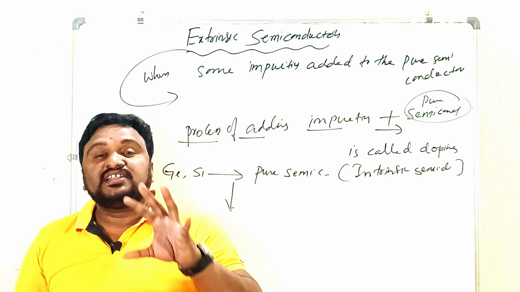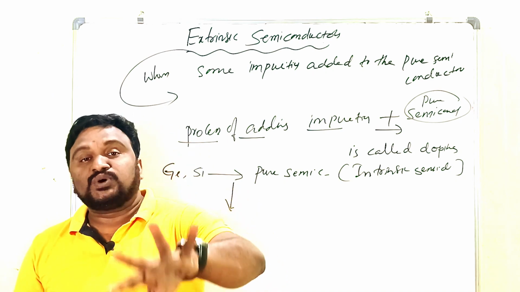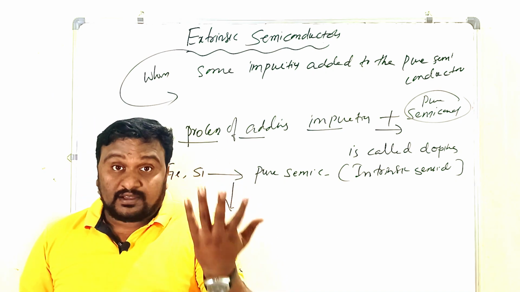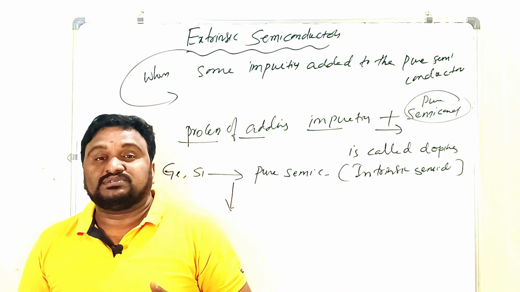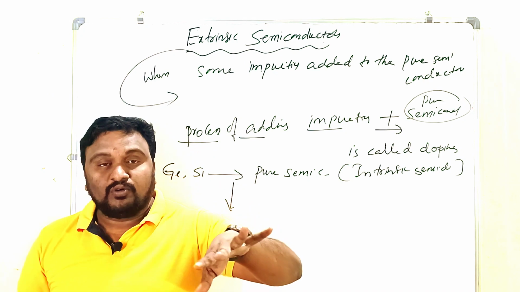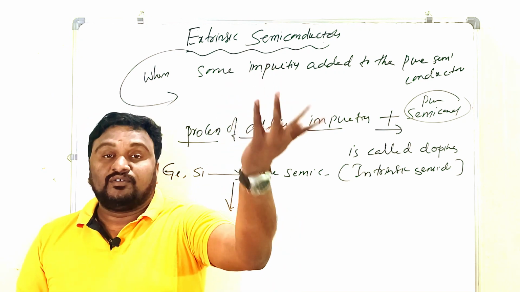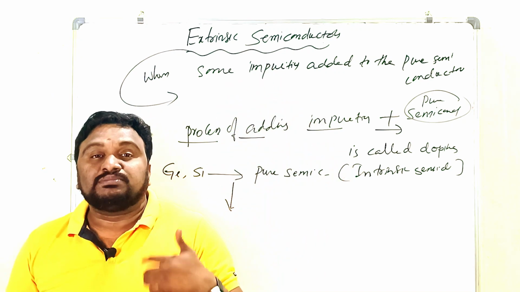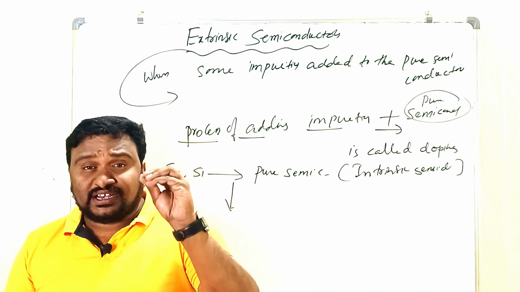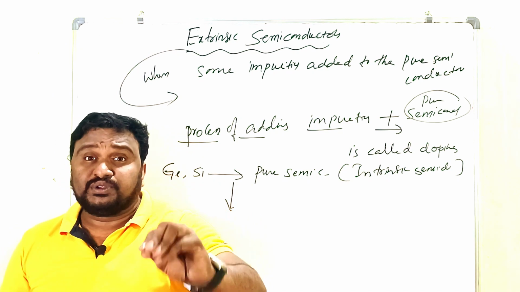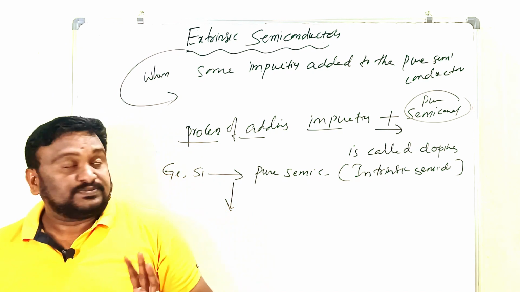In any intrinsic semiconductor, the atom has only 4 valence electrons. These 4 valence electrons form covalent bonds with the surrounding 4 atoms. That's why there are no free electrons at 0 Kelvin temperature. When we increase the temperature, then only some conductivity is going to increase. I clearly explained the intrinsic semiconductors in the previous video. I will provide the link of that particular video. You have to watch it.